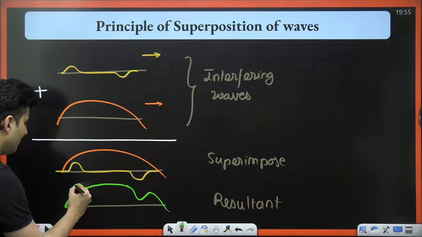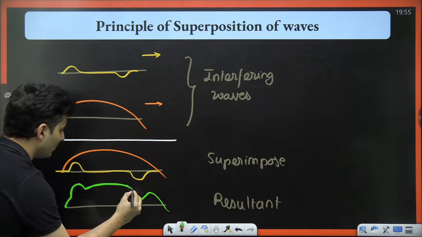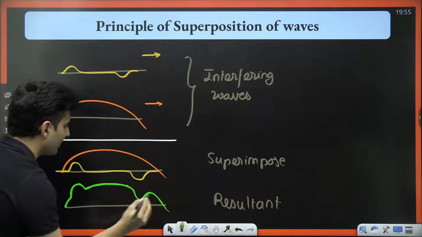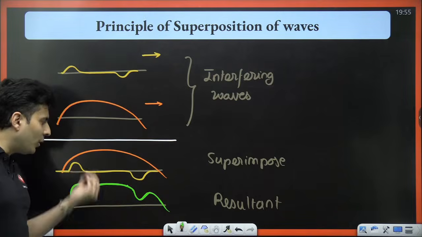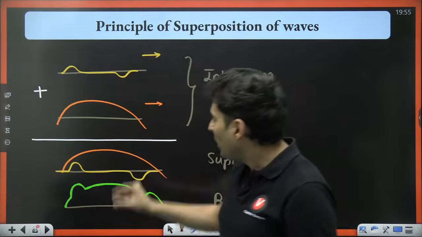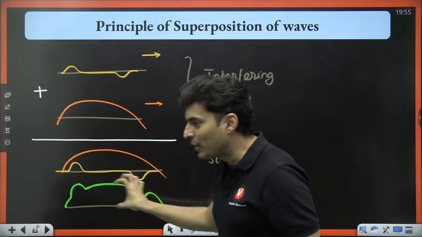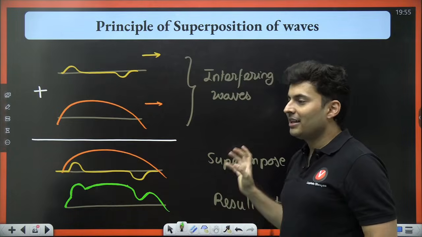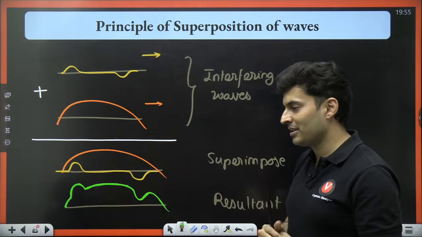So this is basically how your resultant wave looks like. Isn't this crazy? So this is having both these effects together. You take each and every point, you add up each and every value, and you get the resultant. This is what a resultant wave looks like.